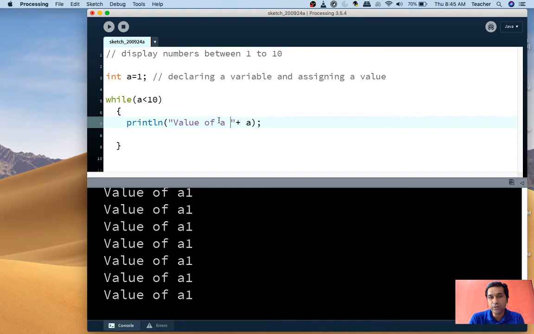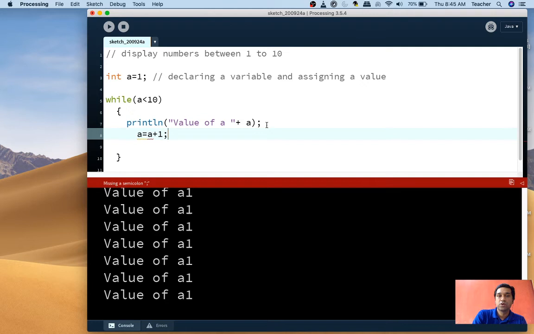So what will happen? The value of a would be printed as 1, and then I am changing the value of a to a new value, so that I'm giving it the scope to not repeat 1 1 1 every time. I'm changing it to a plus 1, so the new value of a will become 2, 1 plus 1. Again the new value of a would be checked. Is 2 less than 10? Yes, the Boolean value is true. Come inside the while loop. Print the new value of a, which is 2. Again incrementation would happen: 3, check, print. 4, 5, 6, like this it will go on.